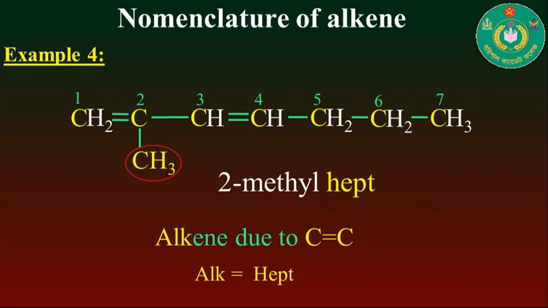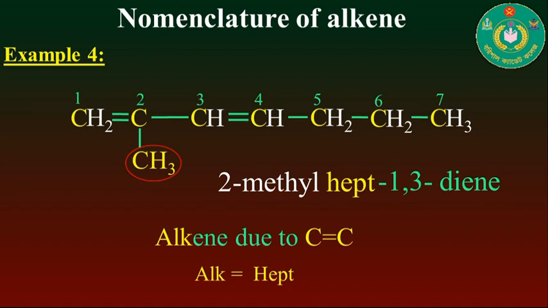The first one is at the first carbon and the second double bond is at the third carbon. So the suffix will be 1,3-diene, where 1,3 is for their positions, and di is used for their number. So finally the IUPAC name of this compound will be 2-methyl for prefix, hept for root, and 1,3-diene for suffix.